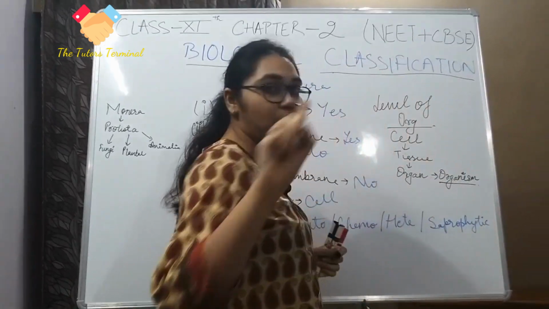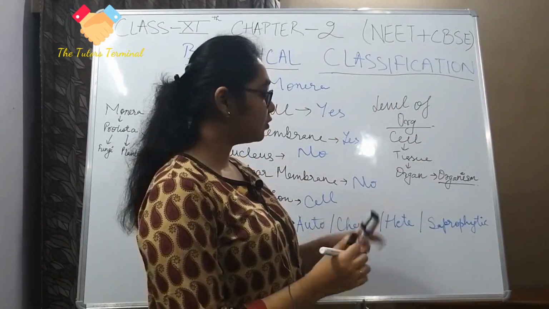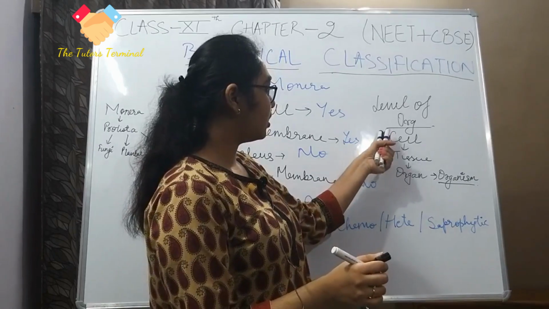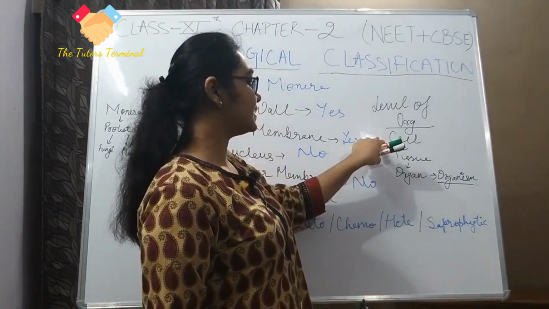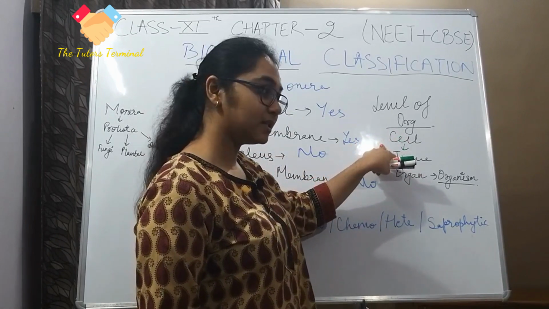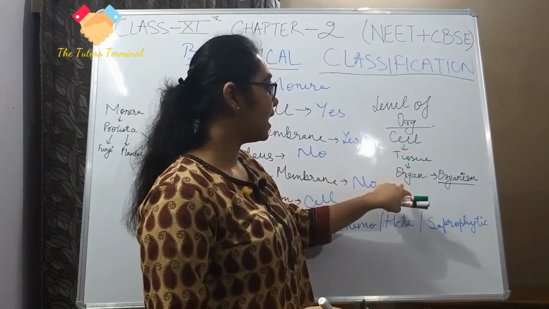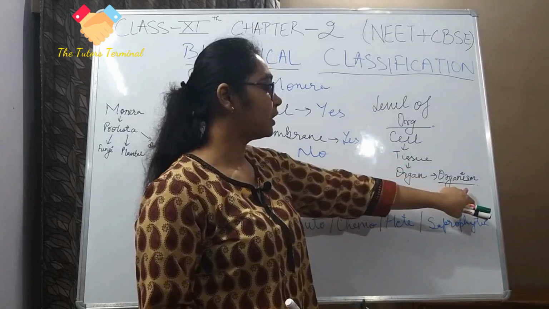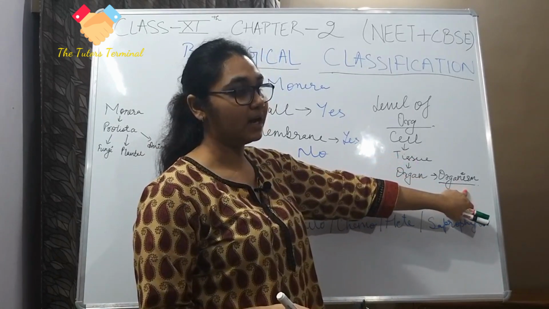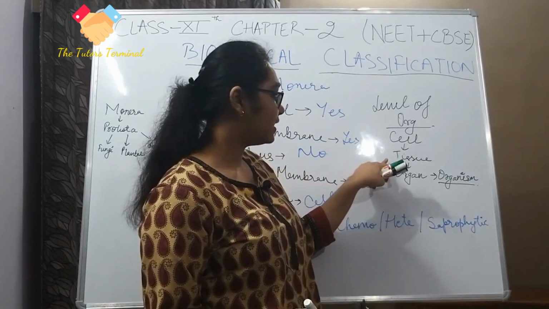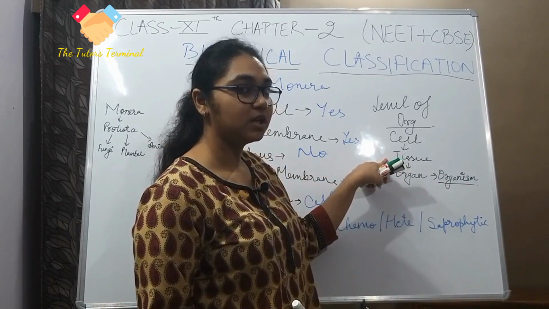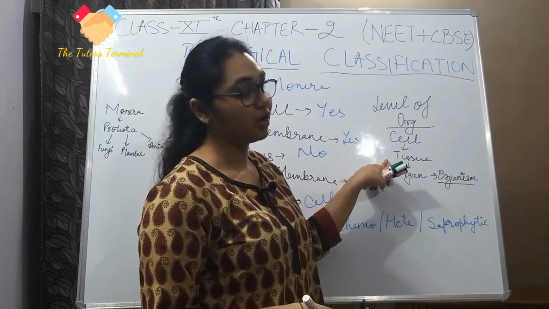Now it will be wrong if I say that only those having all of the levels of organization are organisms. No, a single-cell bacterium is also an organism. A multicellular human or a plant is also an organism. A fungus, which is tissue level of organization, is also an organism.